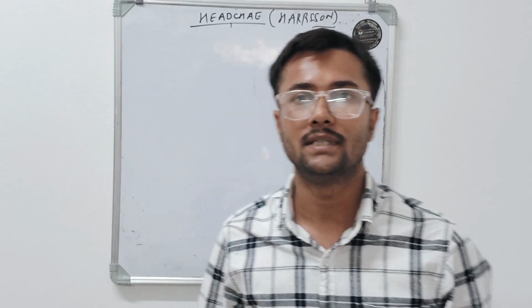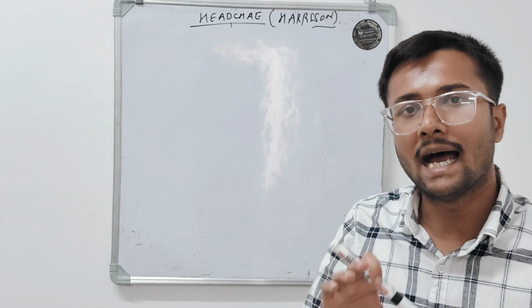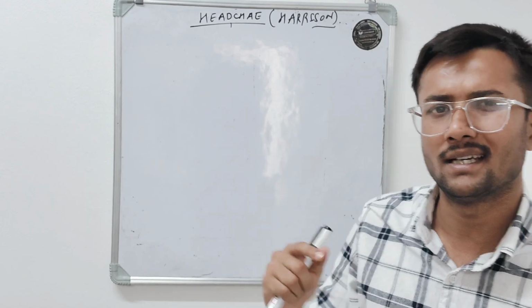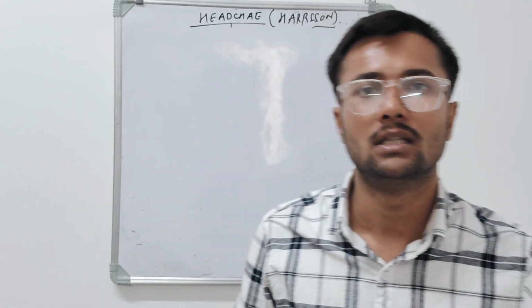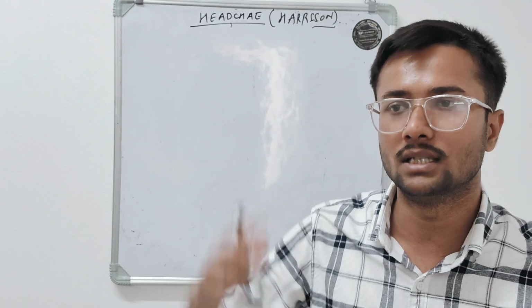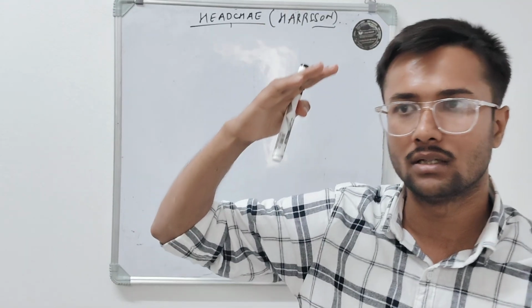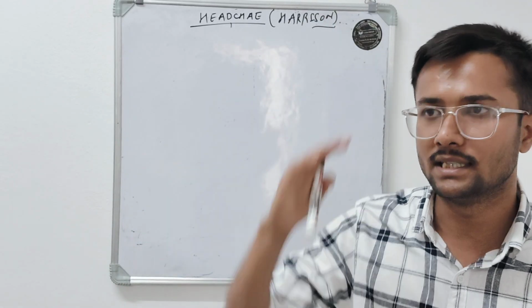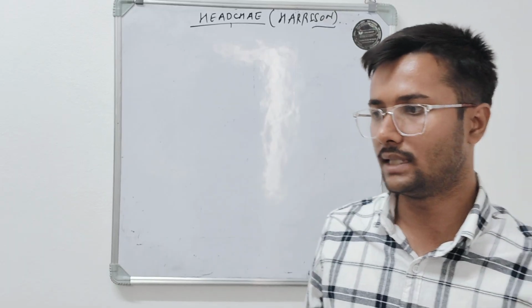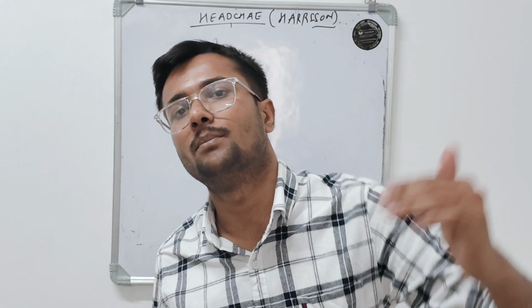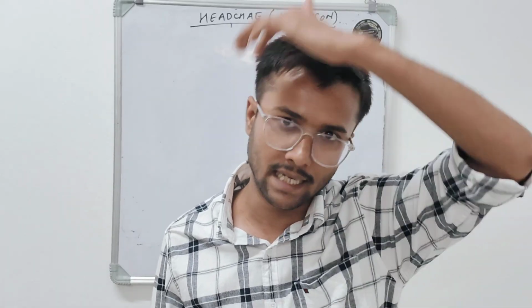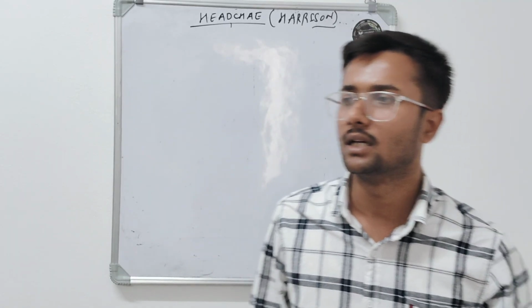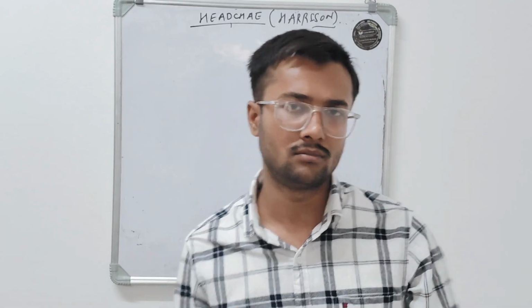So basically, what happens? There are some pain receptors, not in the brain parenchyma. The pain receptors are located either outside the cranium or some pain receptors are also present inside the cranium. Some pain receptors are present outside the cranium, at the scalp region. Some pain receptors are present in meninges, dura mater, and some other places.